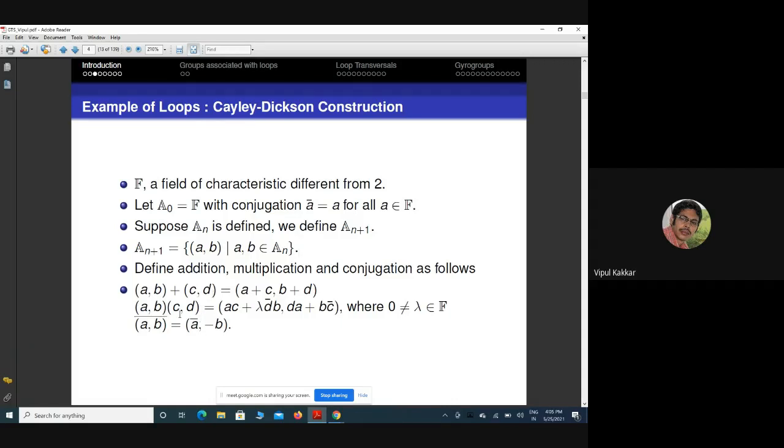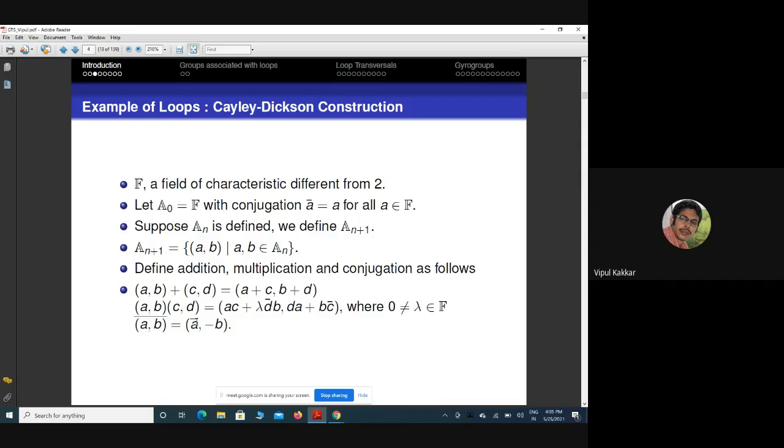So (a, b)(c, d) = (ac + λ d-bar b, da + b c-bar), where λ is some fixed non-zero element in the field, and the conjugation in A_{n+1} is defined like that: (a, b)-bar = (a-bar, -b), where a-bar is the conjugation in the previous step. So this is the well-known Cayley-Dickson doubling process.